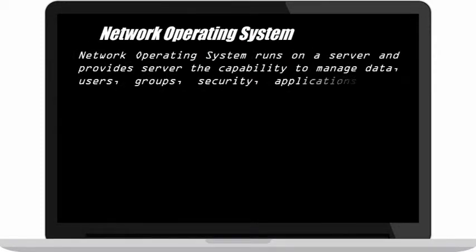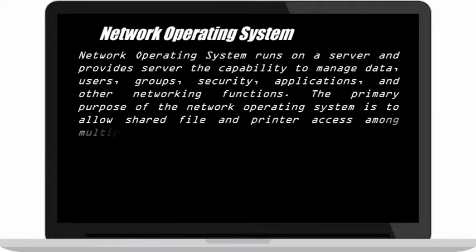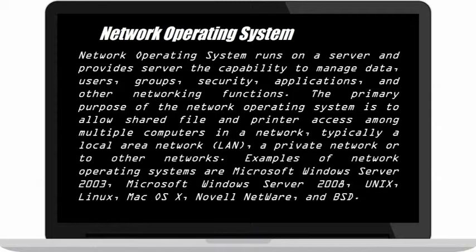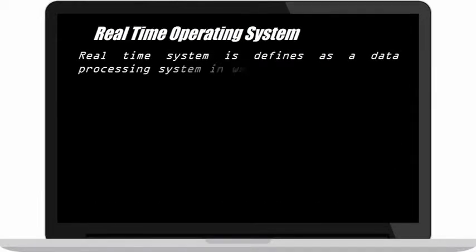Network operating system. A network operating system runs on a server and provides the server the capability to manage data, users, groups, security, applications, and other networking functions. The primary purpose of the network operating system is to allow shared file and printer access among multiple computers in a network, typically a local area network, LAN, a private network, or to other networks. Examples of network operating systems are Microsoft Windows Server 2003, Microsoft Windows Server 2008, Unix, Linux, Mac OS X, Novell NetWare, and BSD.